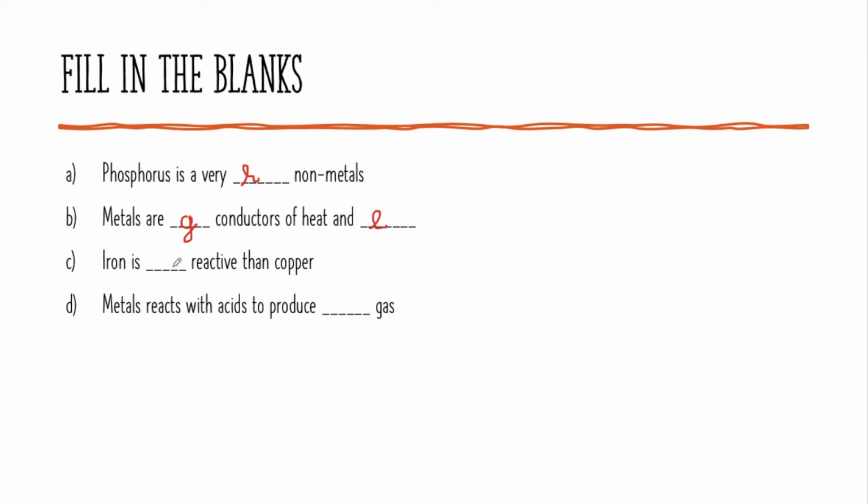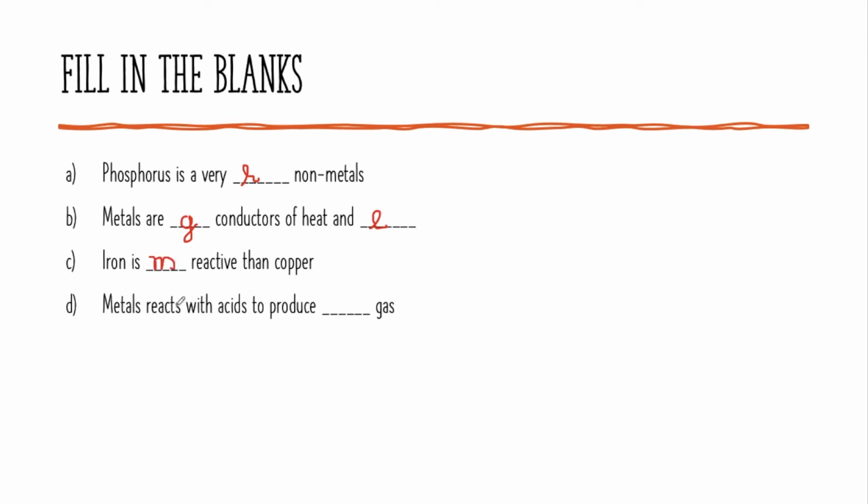Iron is more reactive than copper. Is iron less reactive than copper or more? As we may know, in displacement reactions, there was one: CuSO4 plus Fe gives FeSO4 plus Cu. That means iron is more reactive than copper. So I'm going to write M there.